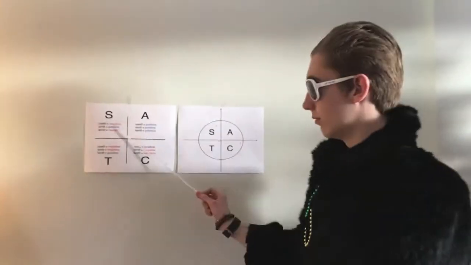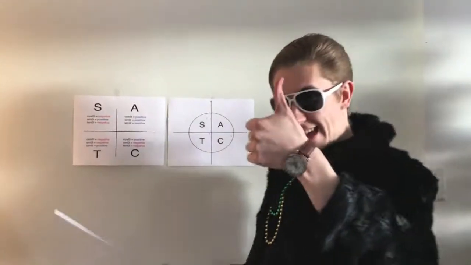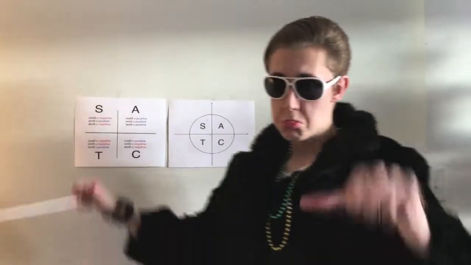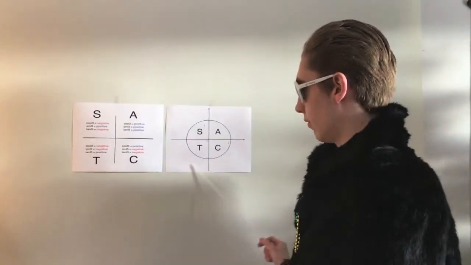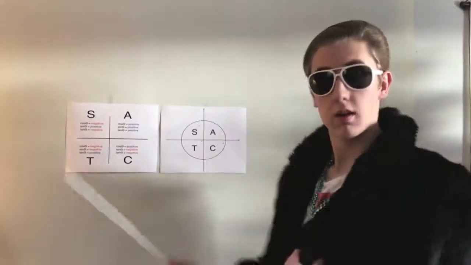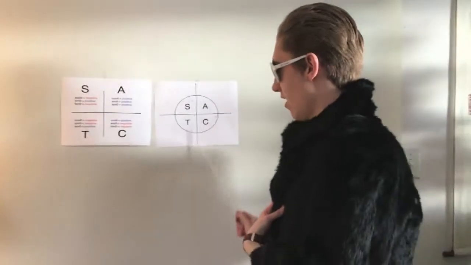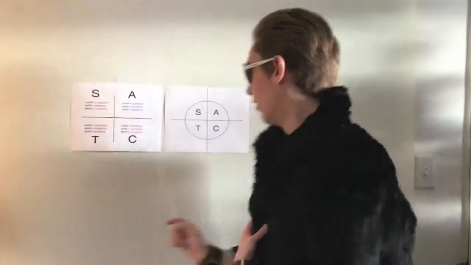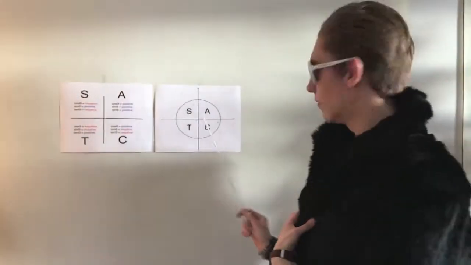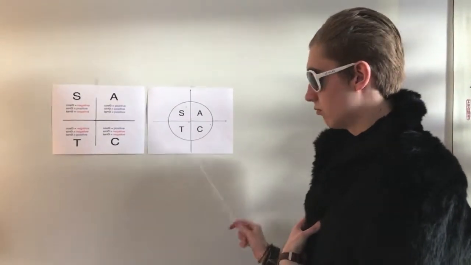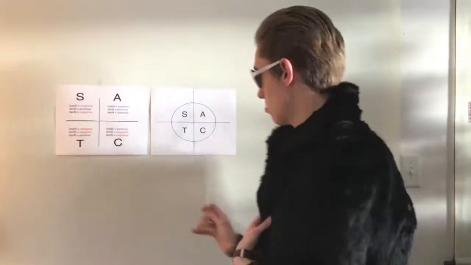For a sine angle, if it lands in the S quadrant, the angle will be positive, but if it lands in the T or the C quadrant, the angle will be negative. On to tan now. If the tan angle lands in the S or the C quadrant, the angle will be negative, but if it lands in the T quadrant, the angle will be positive. Alright, we're on to the last one with the cos. If a cos angle lands in the S or the T quadrant, the angle will be negative, but you see, if it lands in the C quadrant, the angle will be positive. Now, wasn't that easy? Alright, back to you, Jess.